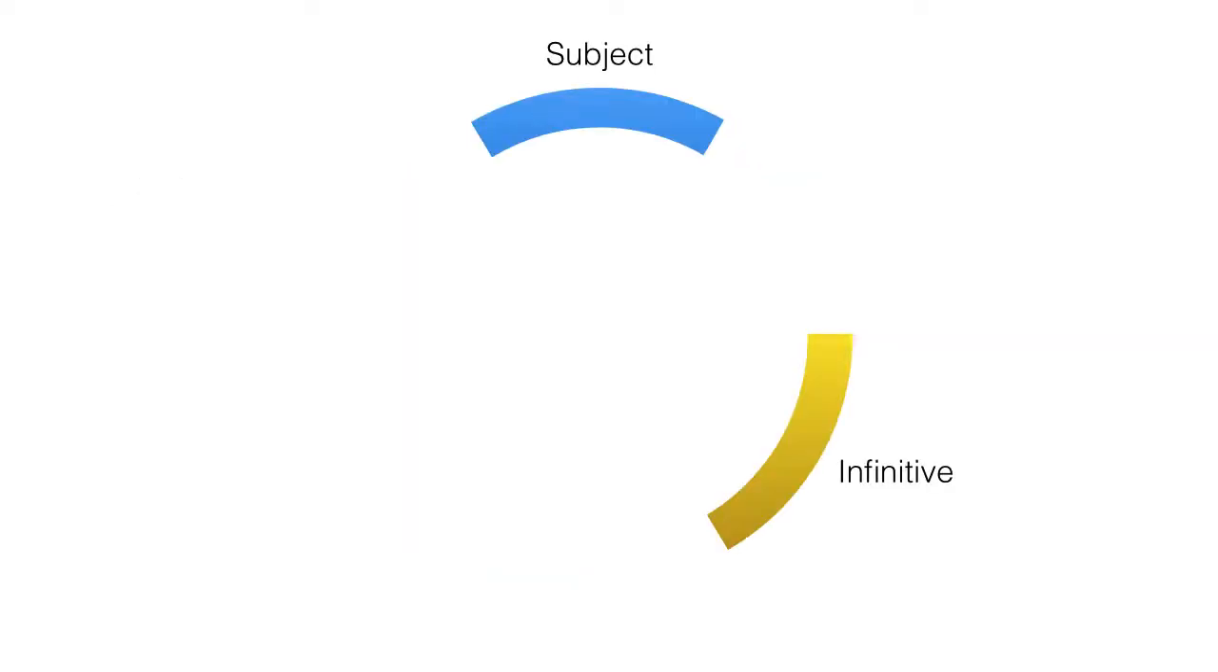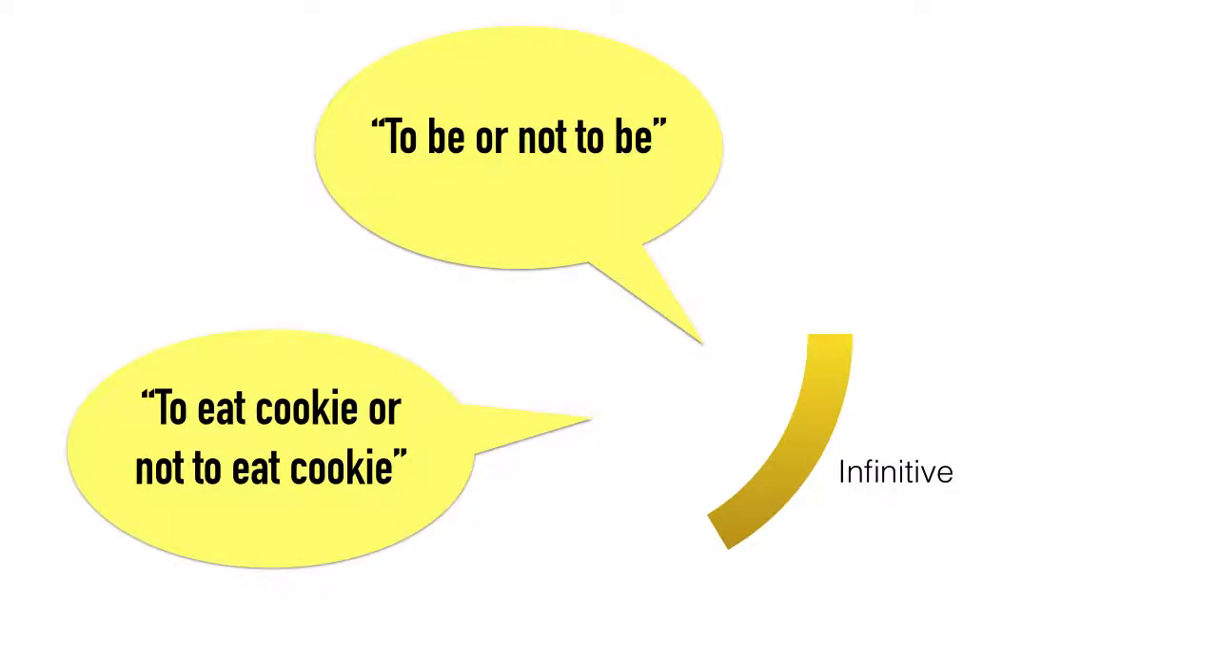Let's take subjects and infinitives, blue and yellow. Yellow all by itself gets nothing done. It's like Shakespeare's to be or not to be, like Cookie Monster's to eat cookie or not to eat cookie. It's like a taxi without a driver. It has potential, but it's not going anywhere. Nothing is actually happening. So we add a driver, we add blue. We add a person who will do the action, and bam, blue plus yellow makes green.